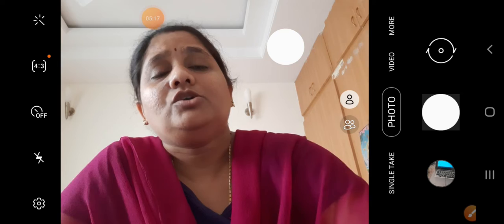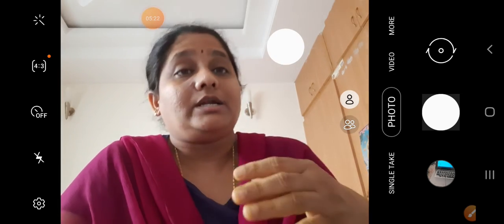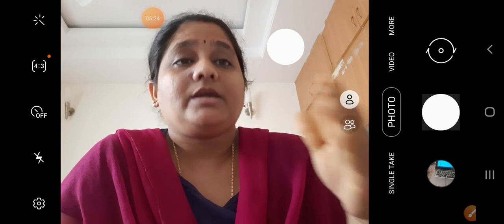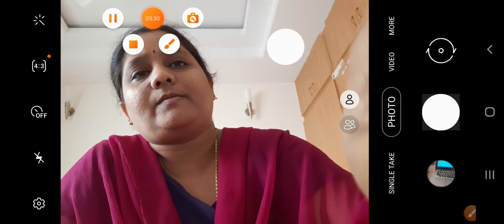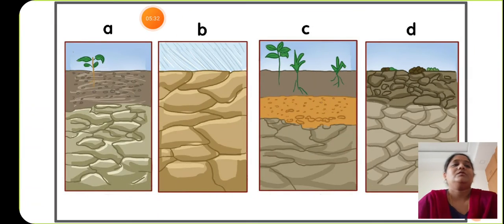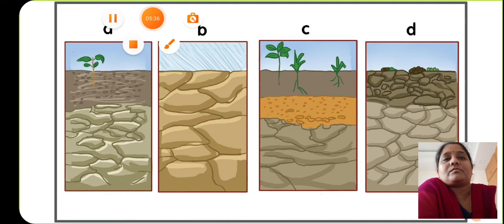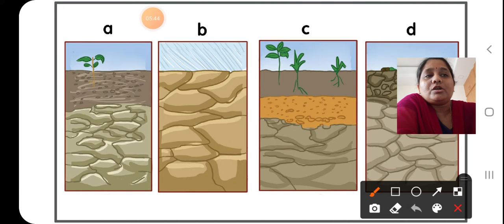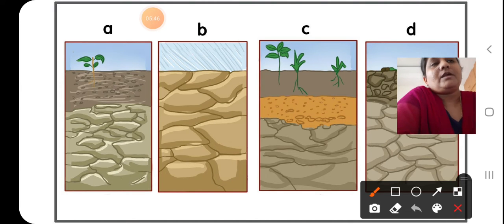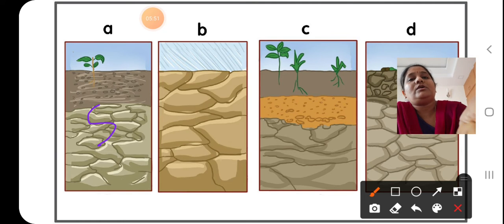Okay children, like that there are some other processes also happening in nature that are making the soil. Let us see now how those processes act. There are some different factors that are responsible for the formation of soil. The first and foremost factor is sunlight.